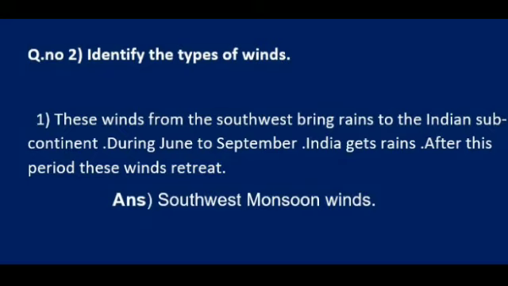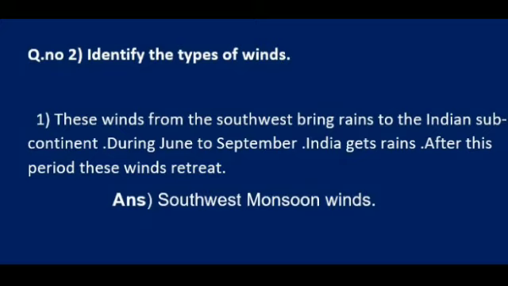During June to September, India gets rain. After this period, these winds retreat. Now see student, I have explained to you this wind which starts from the southwest, brings rain, and is blowing towards the Indian subcontinent. So which wind is this?